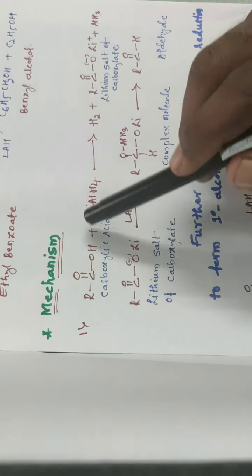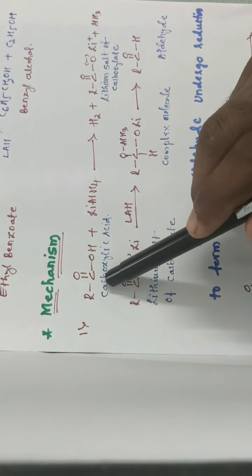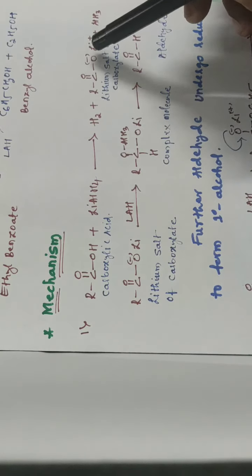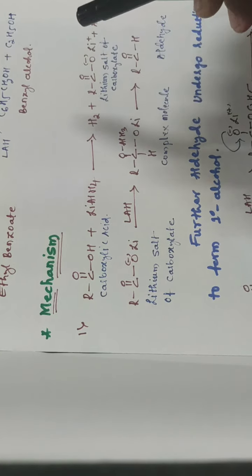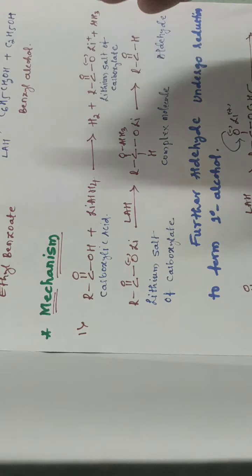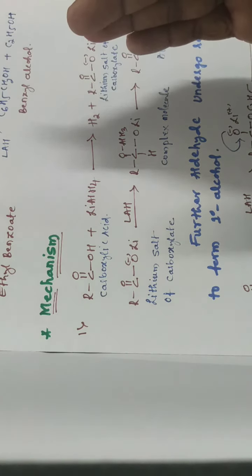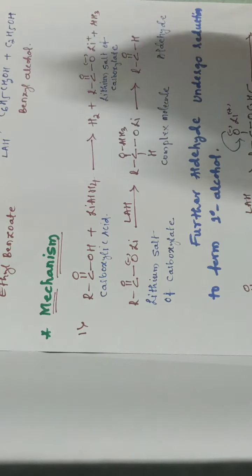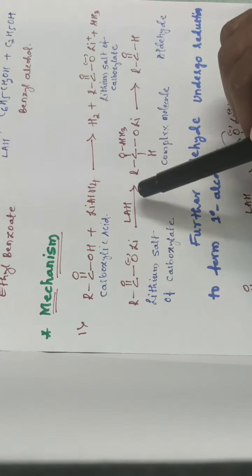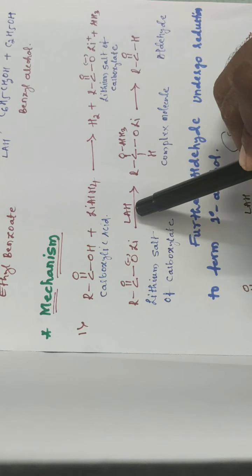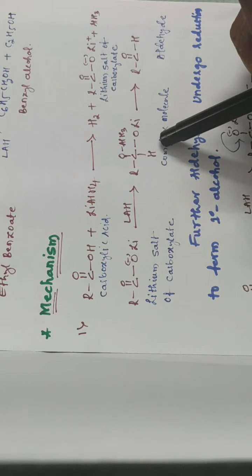The first molecule of lithium aluminum hydride, after reacting with carboxylic acid, gives the lithium salt, because an acid, as we all know, can dissociate into H plus and COO minus, so it first gives the salt. This salt then reacts with the second molecule of lithium aluminum hydride and gives the complex molecule.